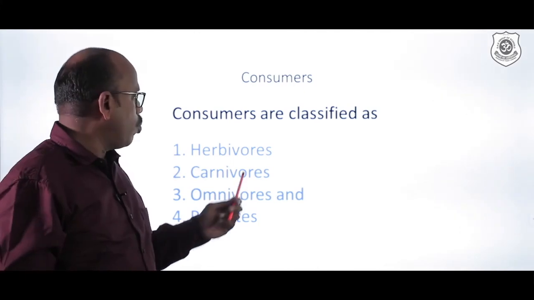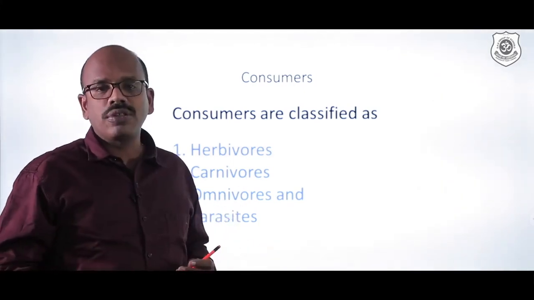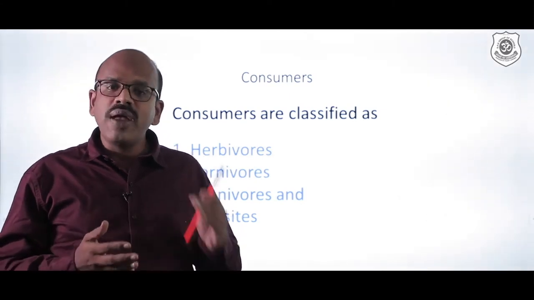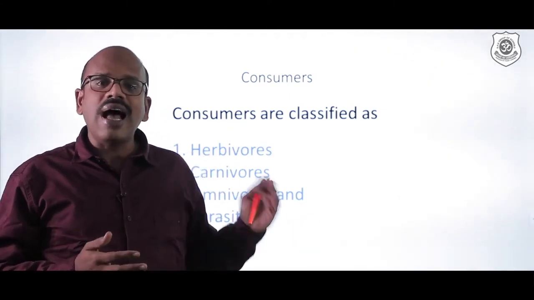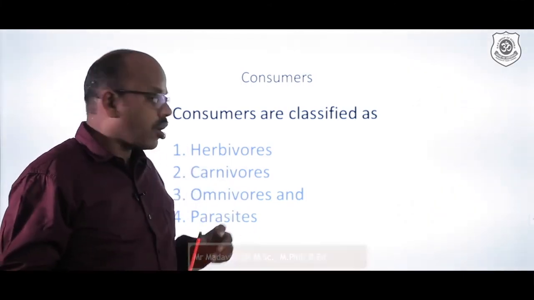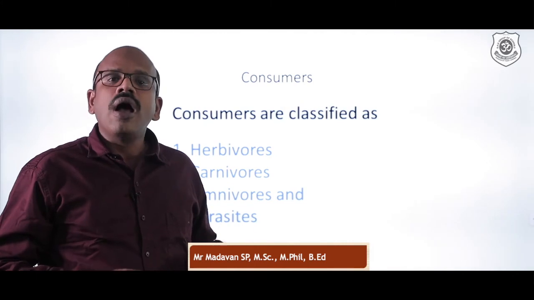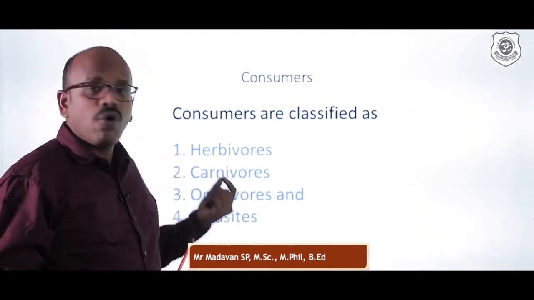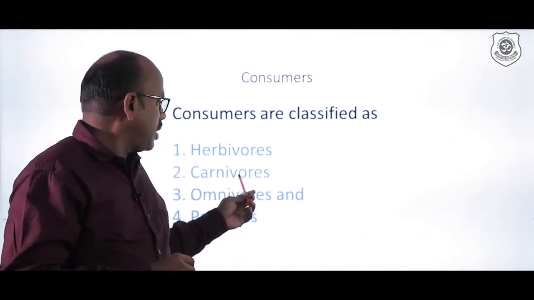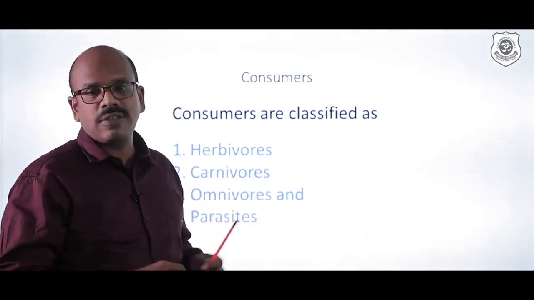Next, we have omnivores. What are these omnivores? Omnivores are organisms which are able to feed on the producers as well as the herbivores. So these organisms are called omnivores. And we have understood that carnivores feed on herbivores, and these organisms generally don't feed on plants.